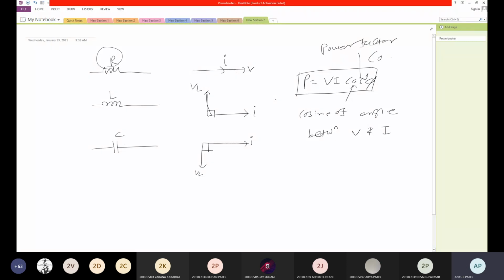Its value is between 0 to 1. We will see what power factor is later. You should know this phasor diagram.